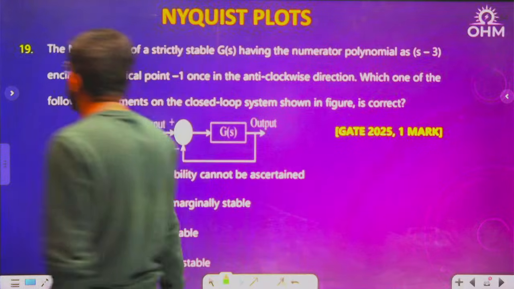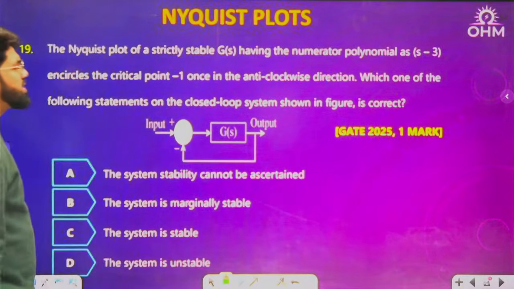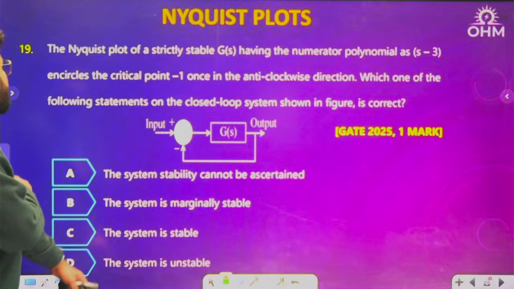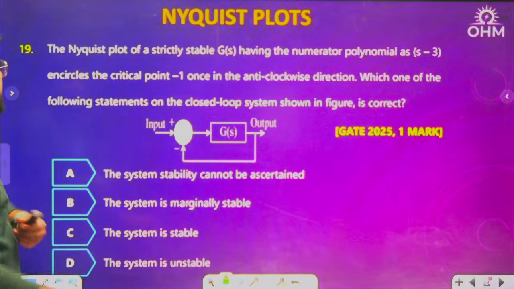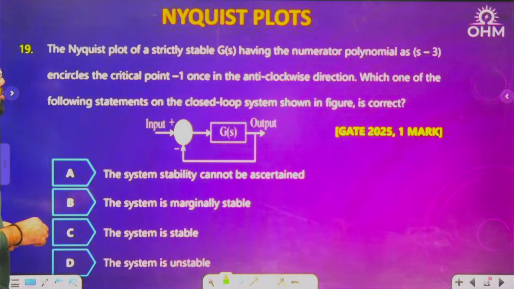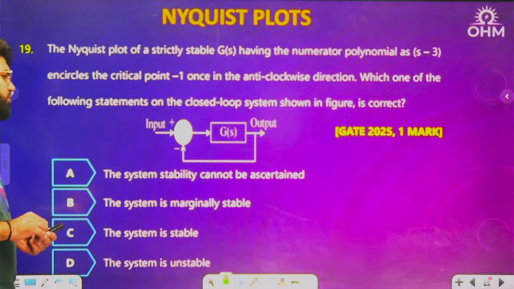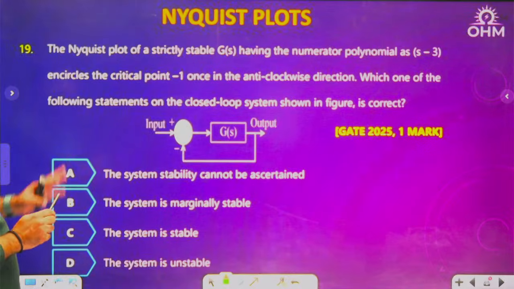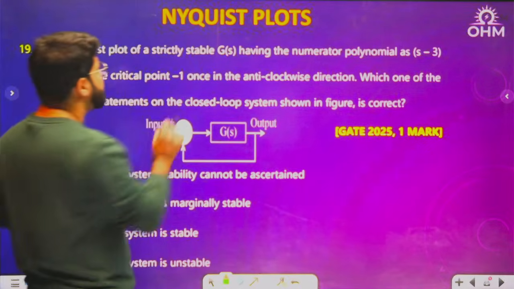The Nyquist plot of a strictly stable G(s) having the numerator polynomial as s minus 3 encircles the critical point minus 1 once in the anti-clockwise direction. Which of the following statements on the closed loop system shown in the figure is correct? A GATE 25 basic question. The Nyquist plot of a strictly stable G(s).